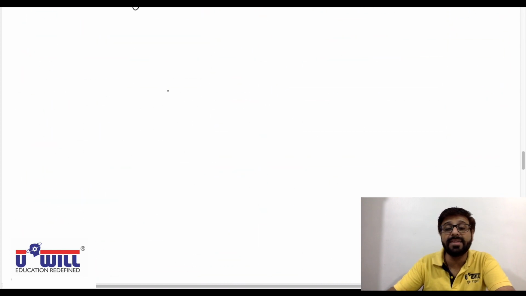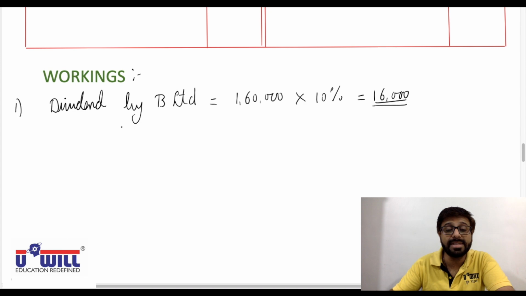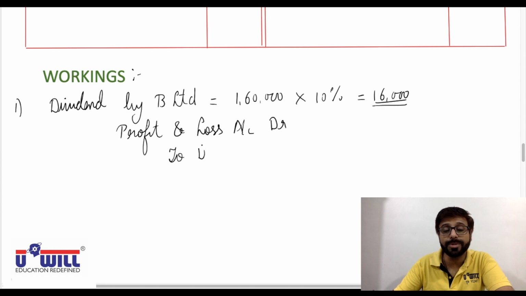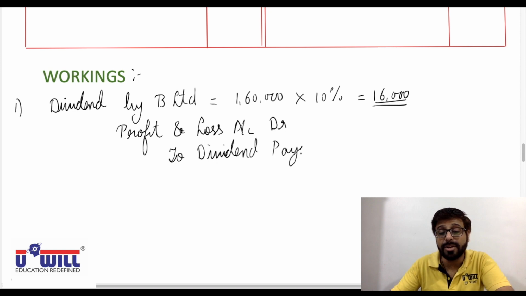For declaring the dividend, you always declare the dividend from the profits of the company. So profit and loss account debit to dividend payable account. If journal entries were asked, you would pass this journal entry also in your solution.